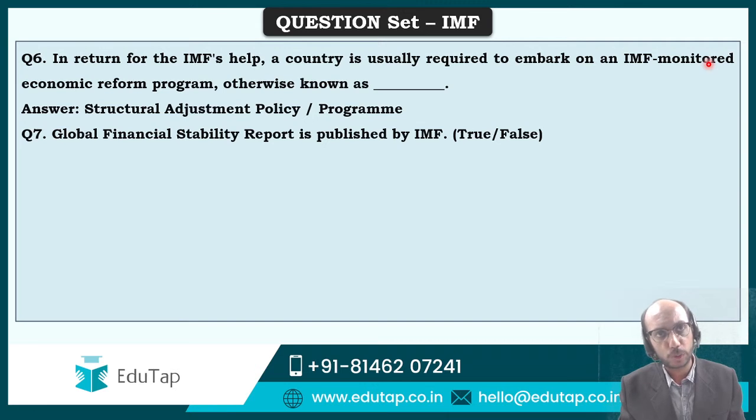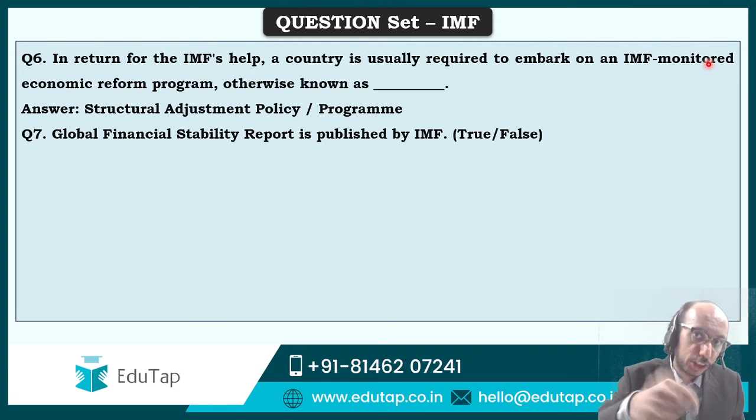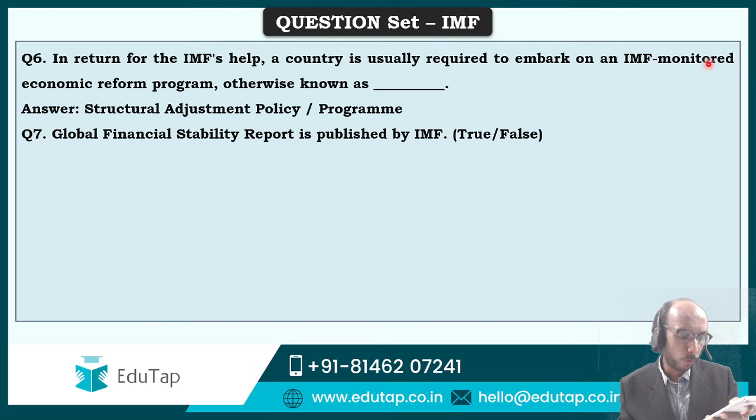Moving ahead to the seventh question. Global Financial Stability Report is published by IMF. Again, you have to tell me whether this statement is true or false. If you think that this statement is false, then you need to tell me the organization which publishes this report, if it is not IMF. So this is the question that I am asking you over here.